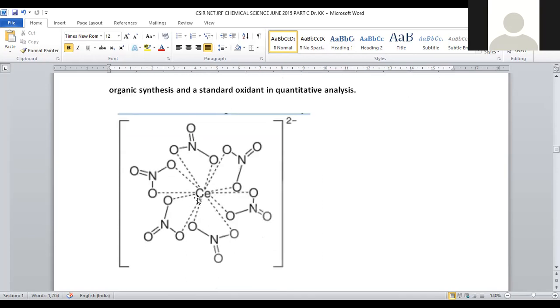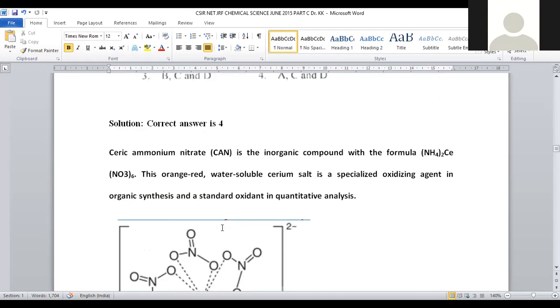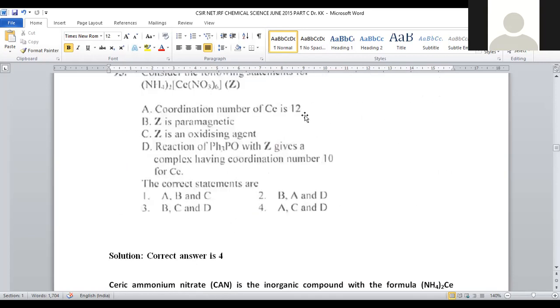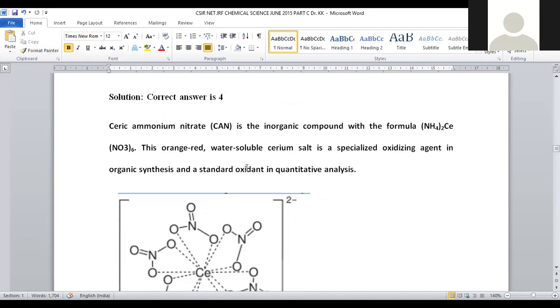Here you can clearly observe cerium surrounded by 1, 2, 3, 4, 5, 6, 7, 8, 9, 10, 11, 12 bonds with the oxygens of nitrates. So what will the coordination number be? It will be 12, right? And what will be the nature? Is ceric ammonium nitrate paramagnetic or diamagnetic?